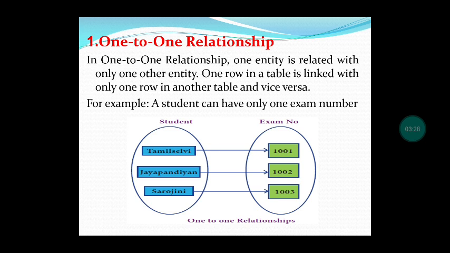For example, here a student is given an exam number. The exam number will be for one particular student only. Only one student can have the exam number 1001. It will not be assigned to another one. So, one to one. I think you have understood. This is called a one-to-one relationship. And the next one is